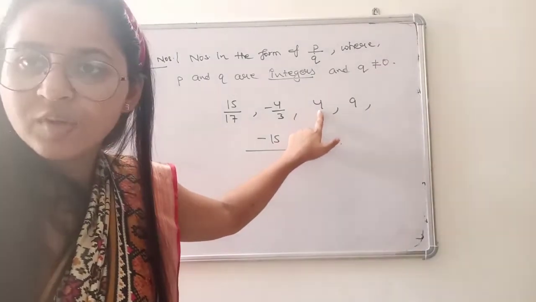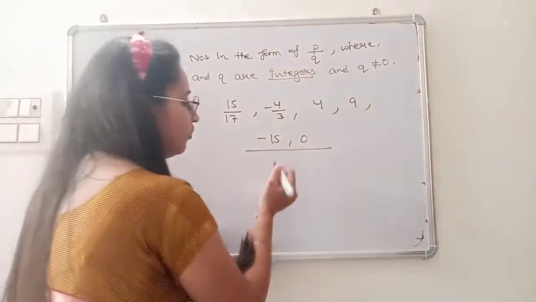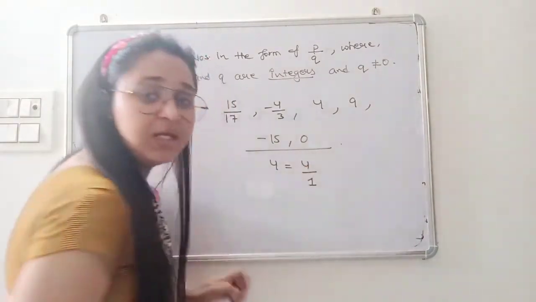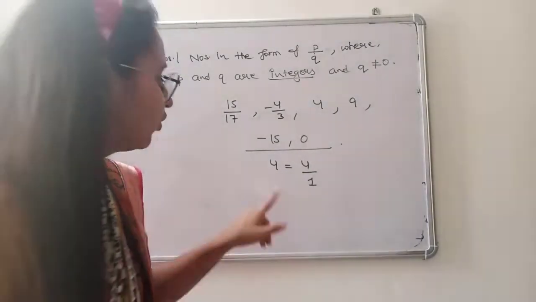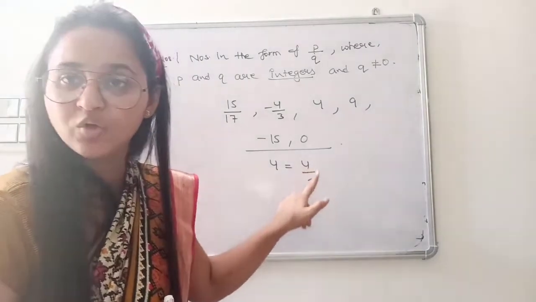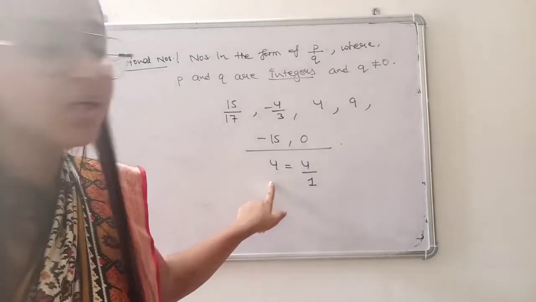4 is not in the form of P upon Q, but we can rewrite it in the form of P upon Q as 4 is equal to 4 upon 1, because any number divided by 1 is the number itself. So 4 can be written as this. Now P is equal to 4, Q is equal to 1. P and Q both are integers and Q is not equal to 0. It means 4 is a rational number.